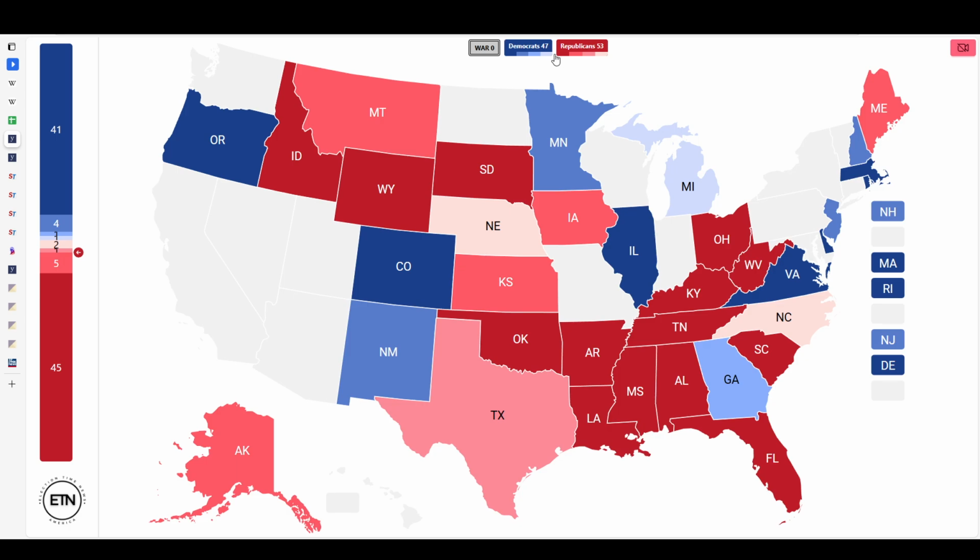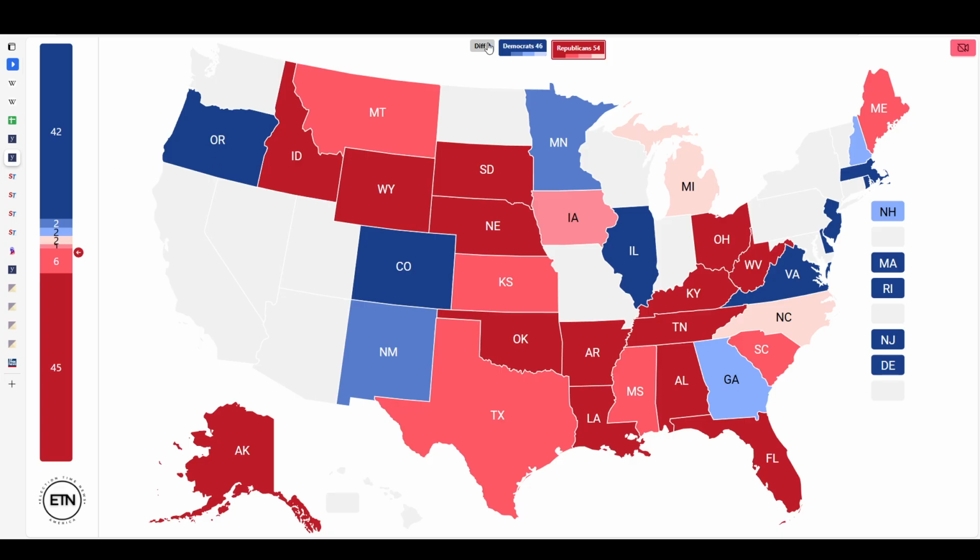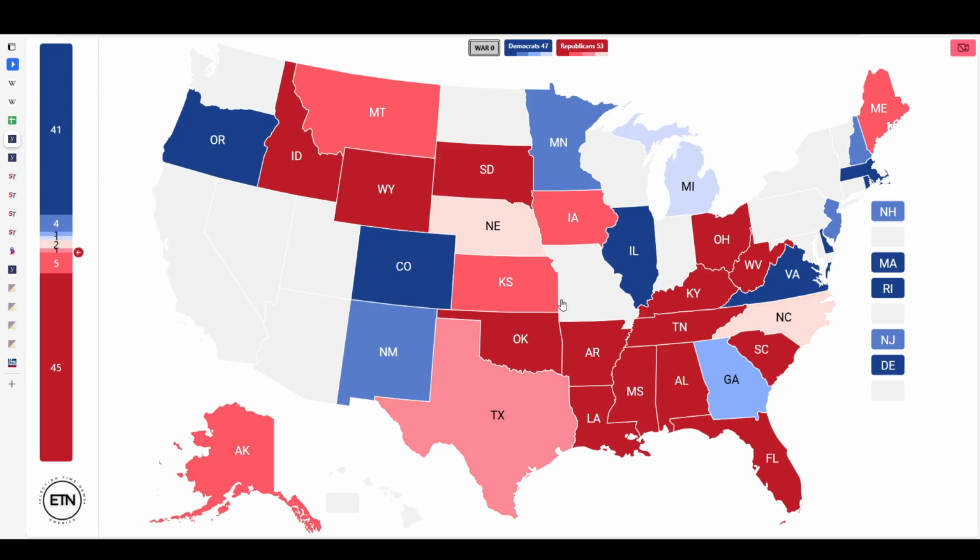we have still 53-47 with no flips at all, but a very interesting composition. And then on the difference map, we actually have a flip for the Republicans, and it is 54-46 with some more interesting numbers here. We also actually have a very close Mississippi, closer South Carolina, very close Iowa. But then on the WAR map, this feels a bit more realistic, that we could see something on election night with a relatively close Texas. On a good Democratic night, we could probably see Ohio dropping in.